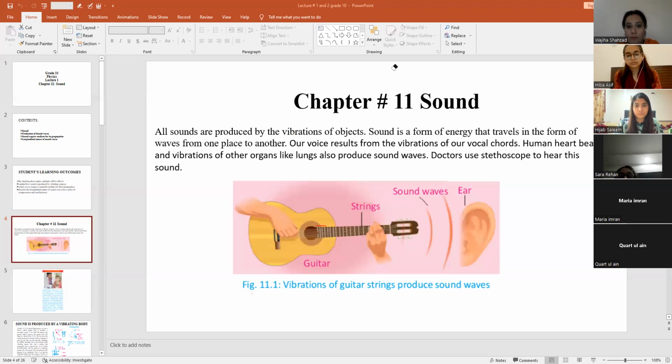So our voice results from the vibration of our vocal cords. When our vocal cords vibrate, they will produce a sound.